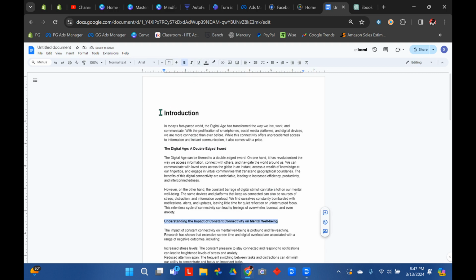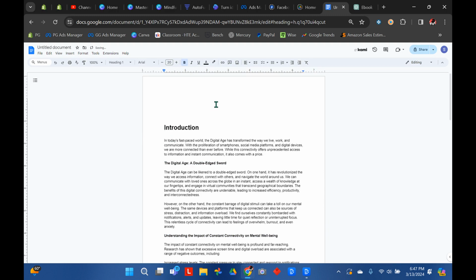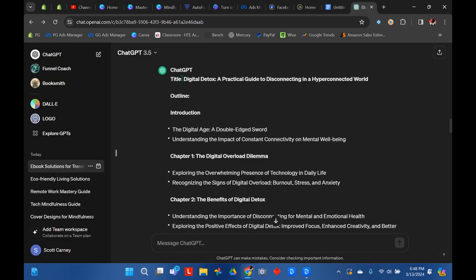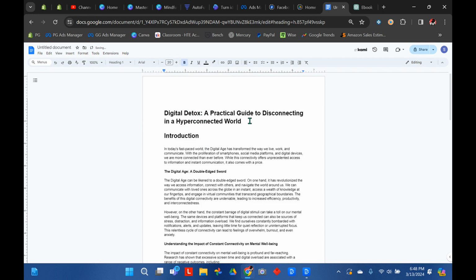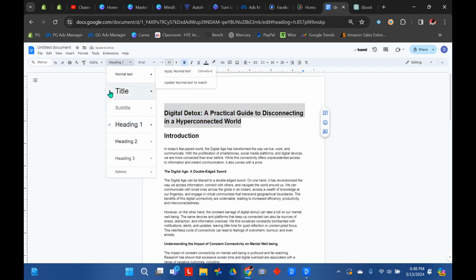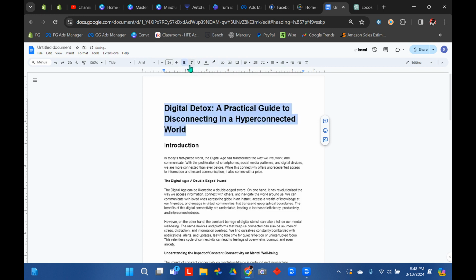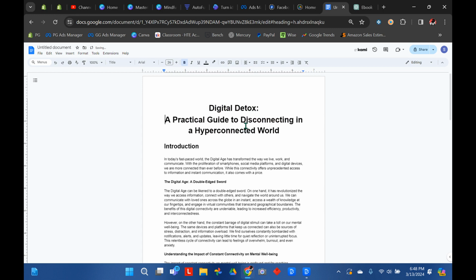So the next thing you're going to want to do, go to the top, hit enter, give you some spacing, go back to the top here, and you're going to want to grab the title of your book, copy that, go back here, paste that in at the top. Okay. Now we're going to highlight this, and we're going to title it, bold, and center it up. Now, any titles that have a semi-title in it, you're going to go here, backspace, and enter, so it's under it. And then you're going to want to highlight that.